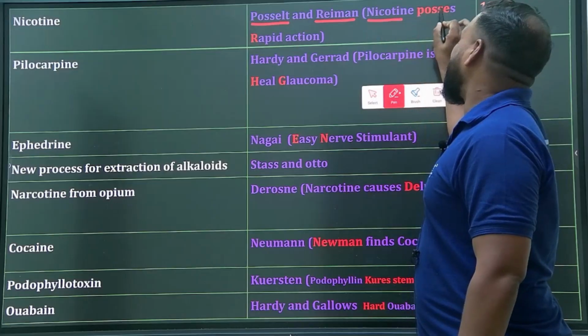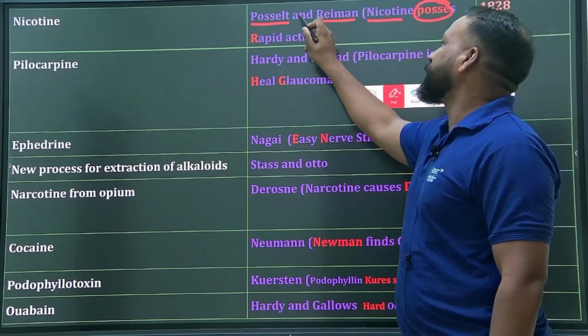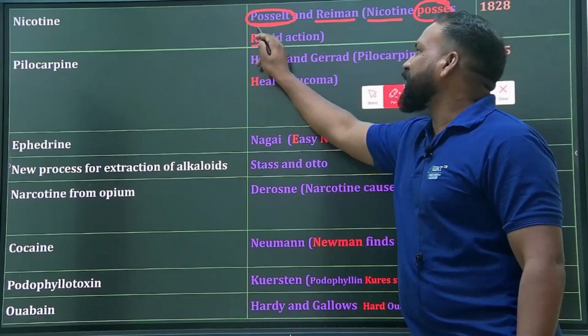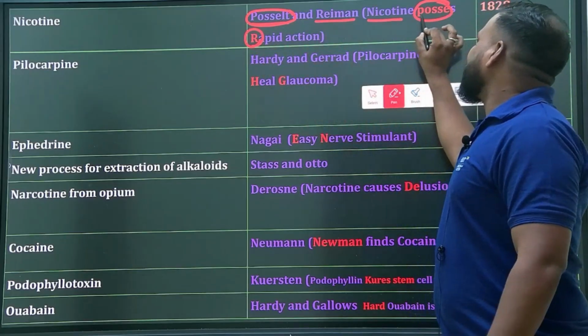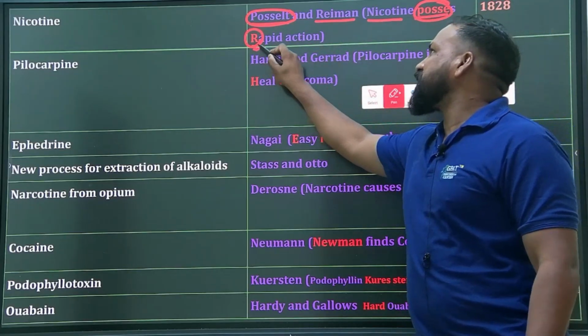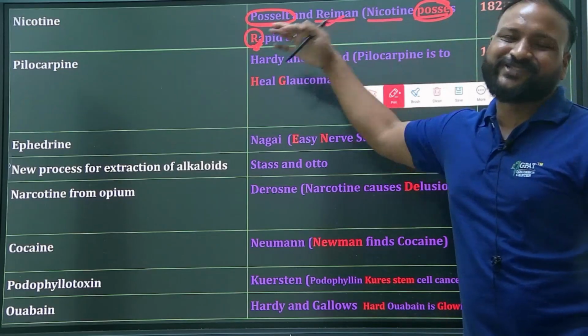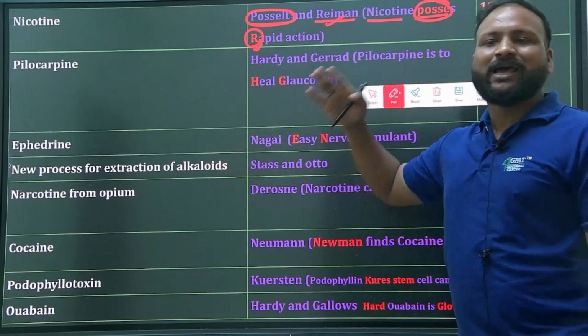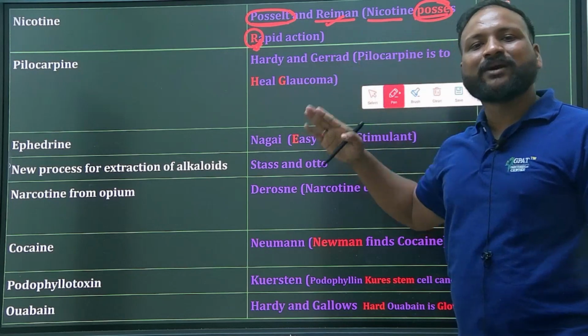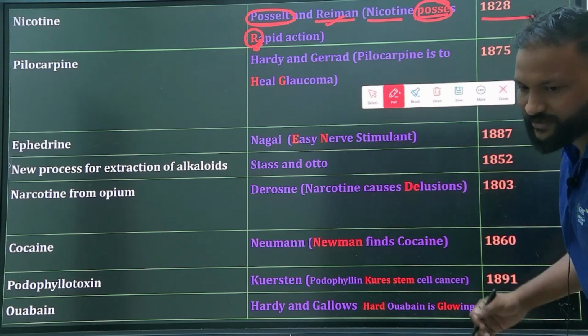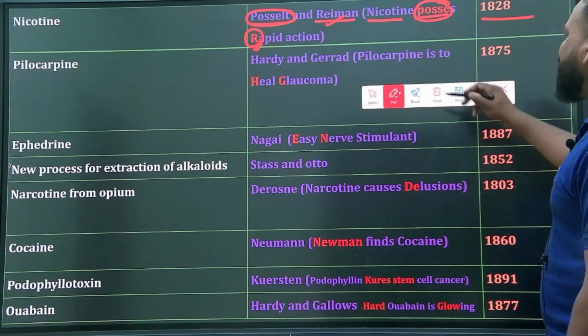P stands for Posselt, and R stands for Reimann, which is rapid action. Nicotine possesses rapid action. It was discovered in the year 1828.